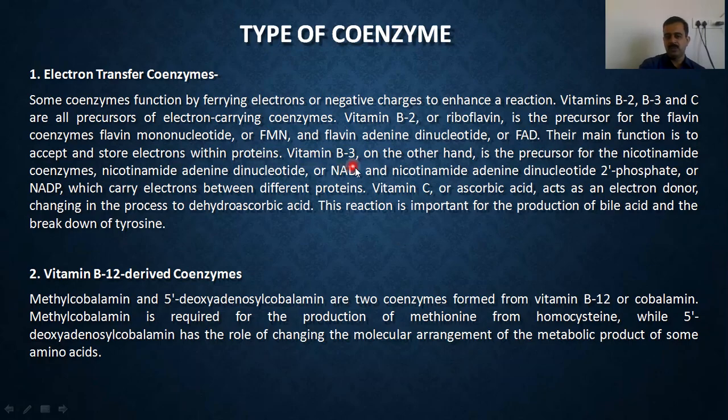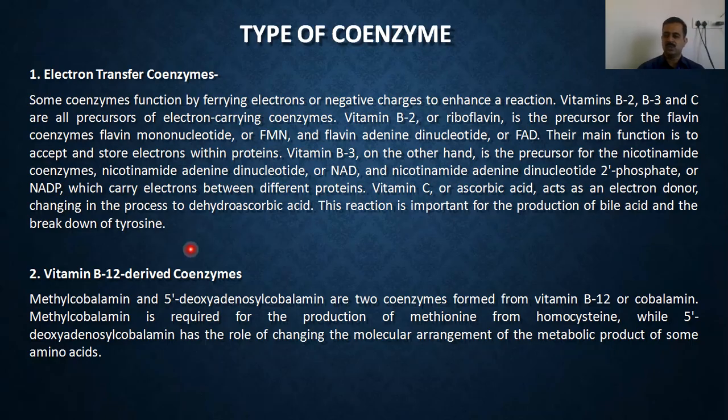Vitamin B3, on the other hand, is the precursor for nicotinamide coenzymes, nicotinamide adenine dinucleotide or NAD, or nicotinamide adenine dinucleotide 2-phosphate or NADP, which carries electrons between different proteins. Vitamin C, or ascorbic acid, acts as an electron donor, changing in the process to dehydroascorbic acid. This reaction is important for production of bile acid and breakdown of tyrosine. So the electron transfer mechanisms are also known by coenzymes.